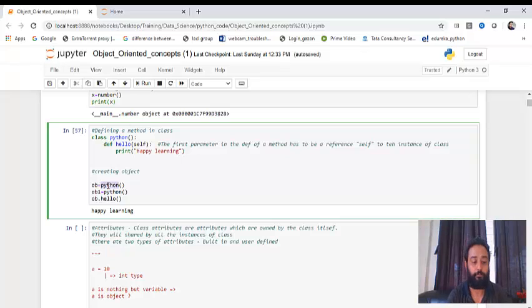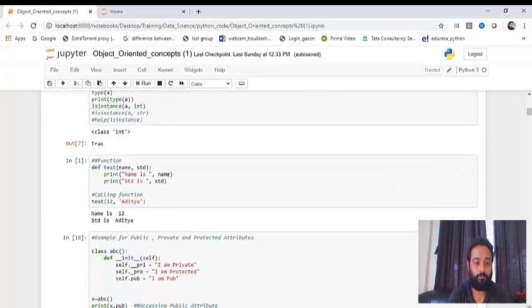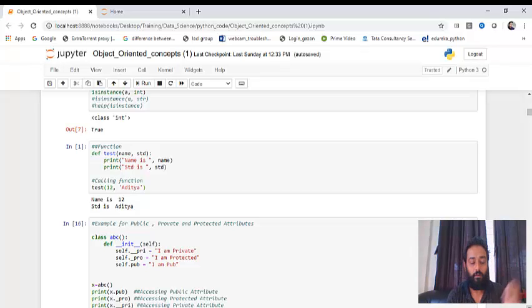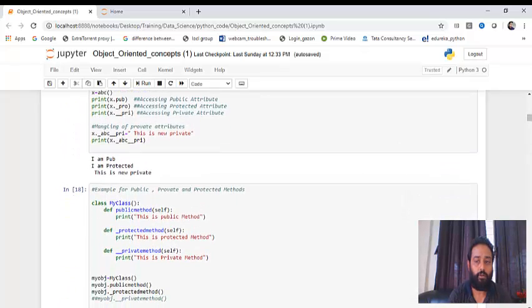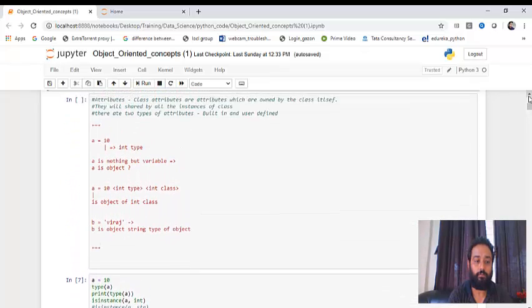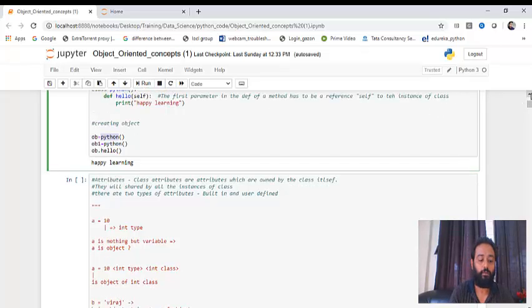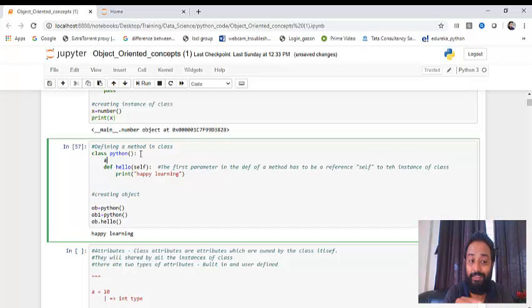So we saw classes, we saw methods, we saw how to create an object. Now let's see an example where we also have attributes. Or you can say, why create a new one? Let me create an instance attribute here only. A is equal to 20. So this A is the attribute of class Python.